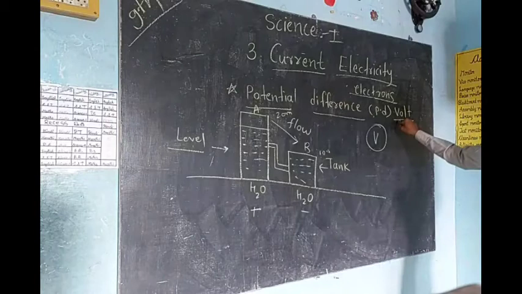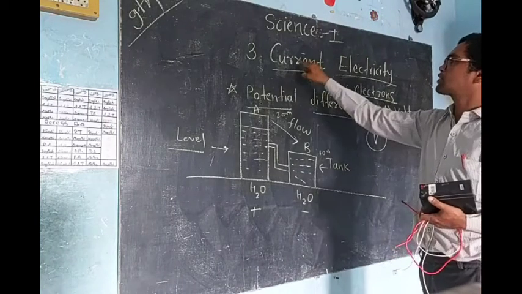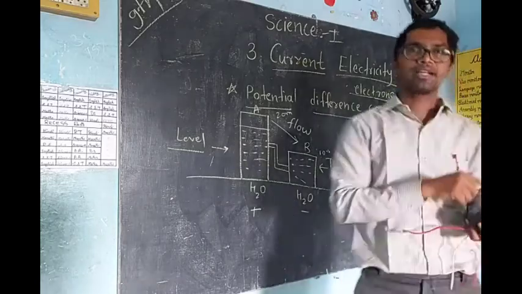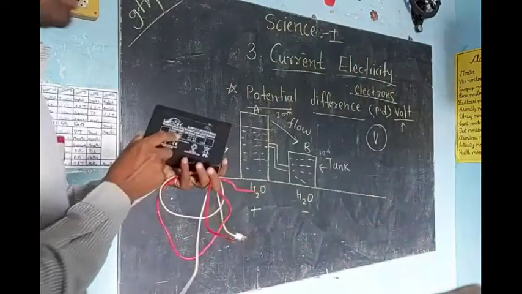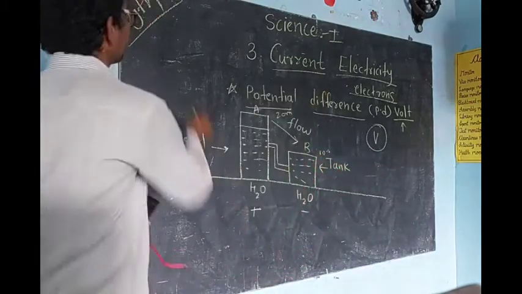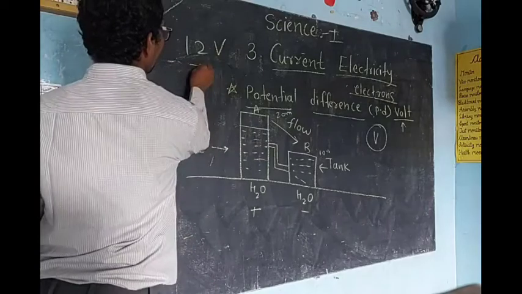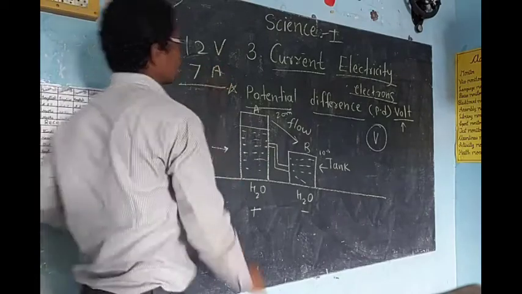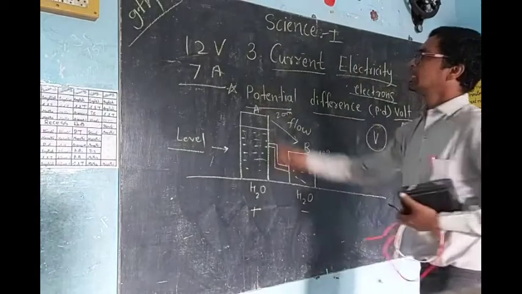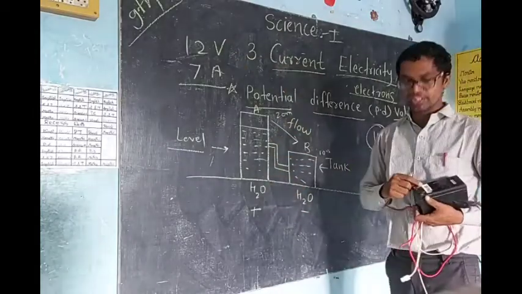Now consider current and potential difference, or current and voltage, then you will understand. If you observe this battery, it is a battery of 12 volt, I am writing here 12 volt and 7 ampere. So this battery has 12 volt, meaning the height of the positive charge will be 12.